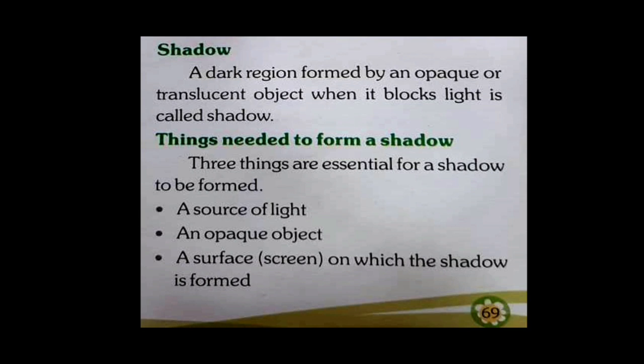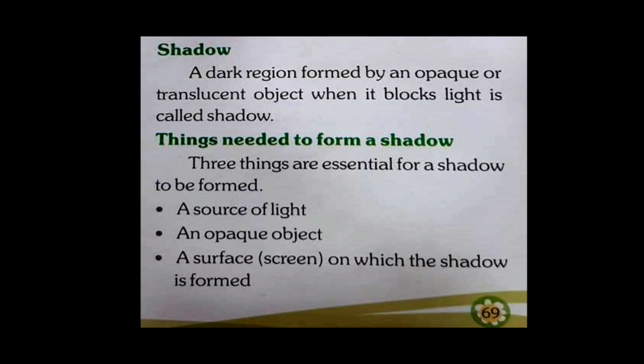Now, shadows are not formed every time. What do we need to form a shadow? As you have already read, in case of transparent objects, there are no shadows. So we have to find out what things are required if we want to form a shadow. There are three things required.